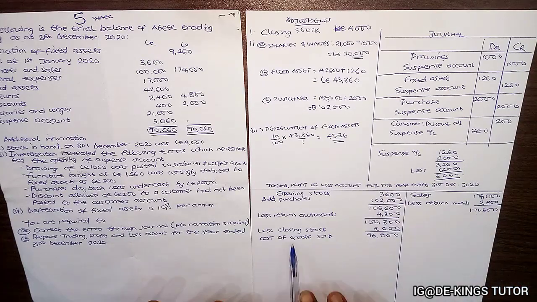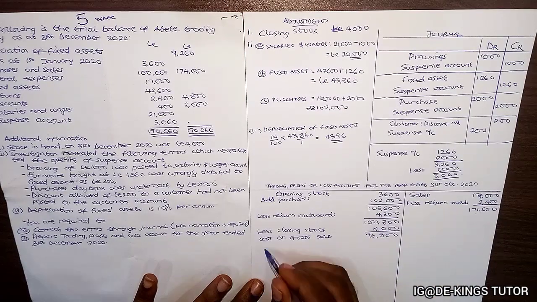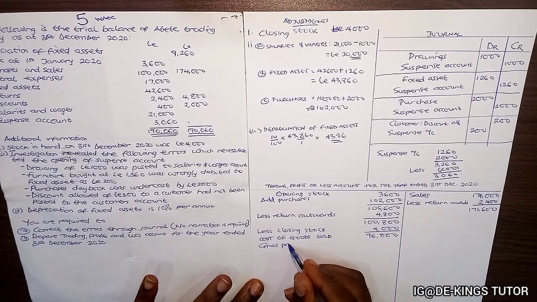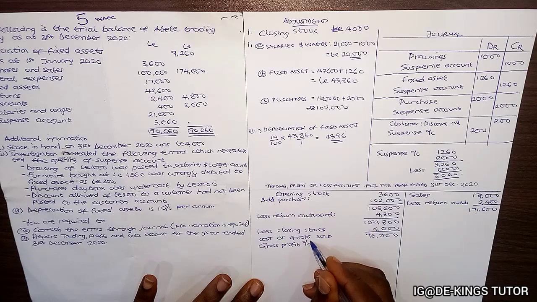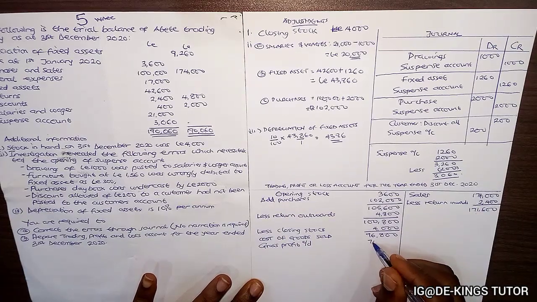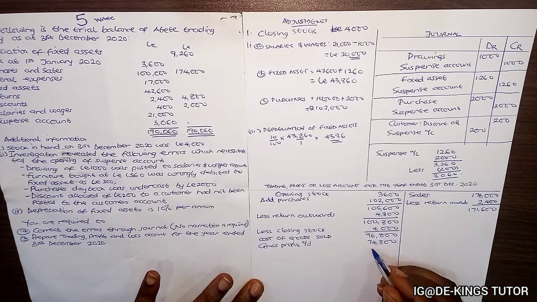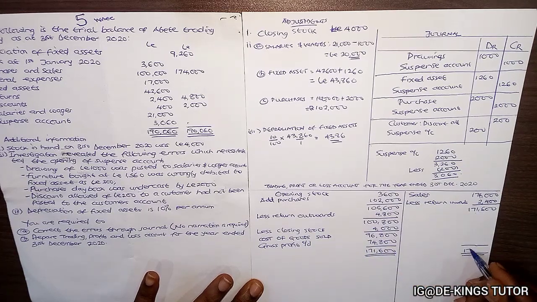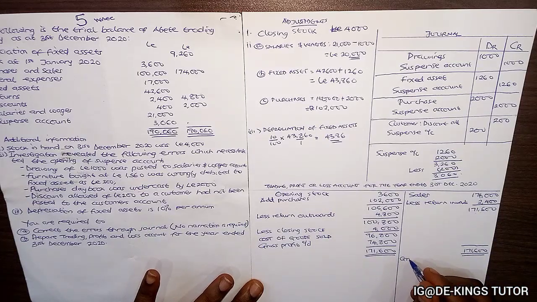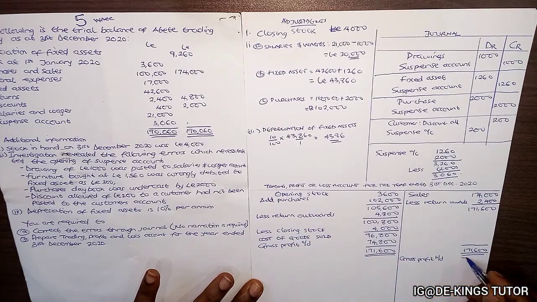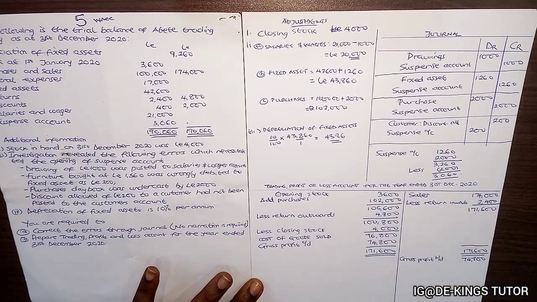So 171,600 minus the cost of goods sold will give us our gross profit carried down, which will give us 74,800. This minus this was 74,800 from my calculator. So if we add this, it will give us 171,600, and this will give us 171,600. Gross profit brought down should be 74,800.